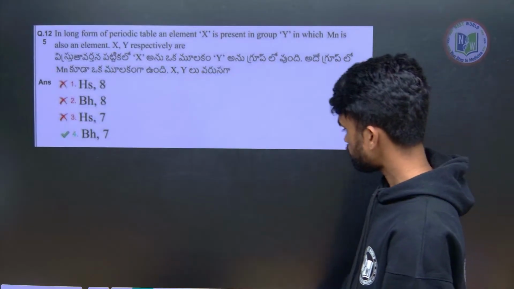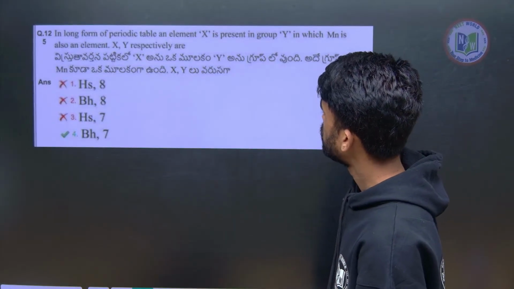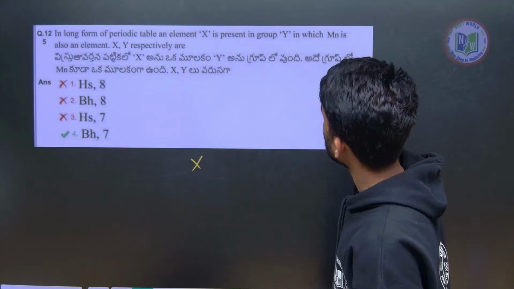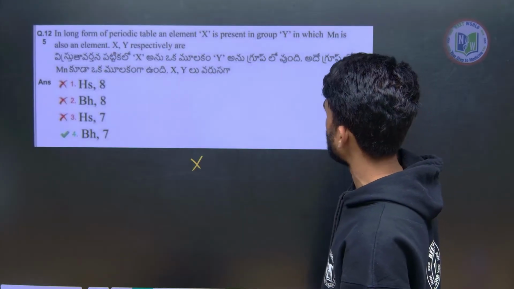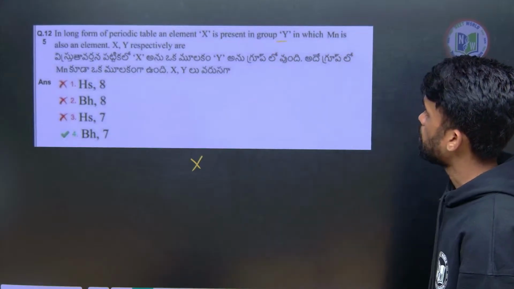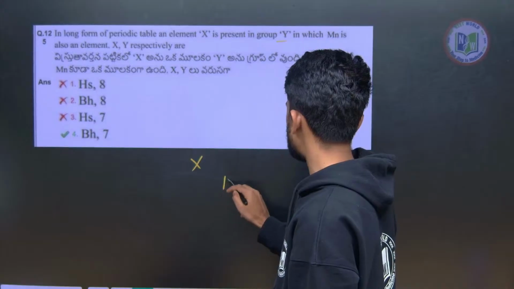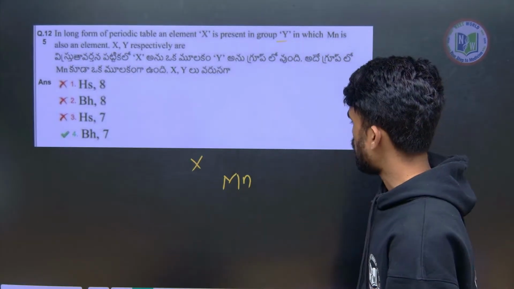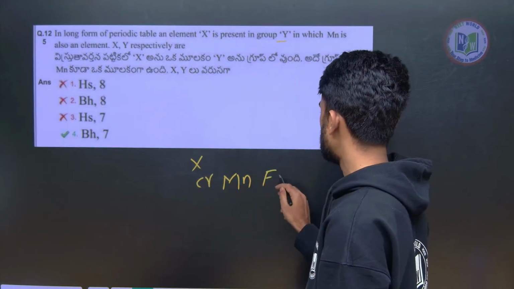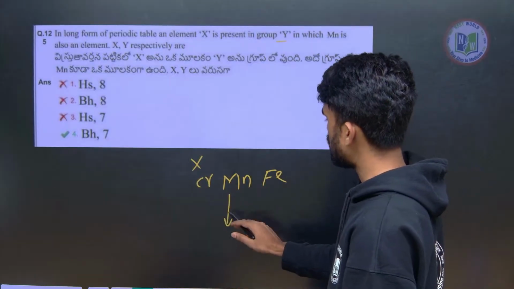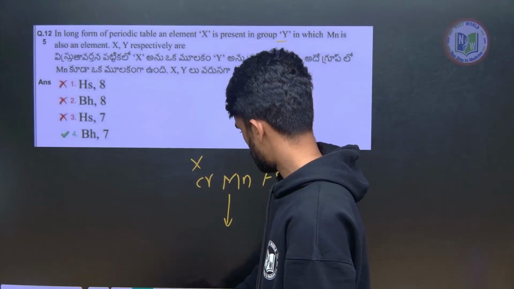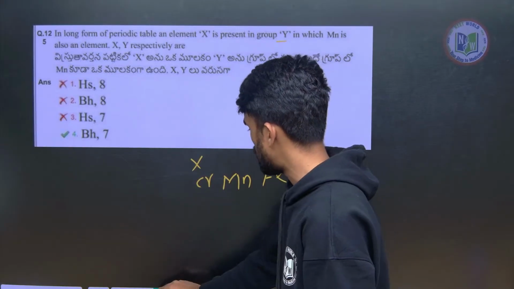Okay. Now, here in the long form of periodic table, X is an element. Element X is present in group Y, in which manganese is also present. So what are the elements present with manganese? Here we have chromium, manganese and iron. So these are the period elements now. So here what are the elements we have?